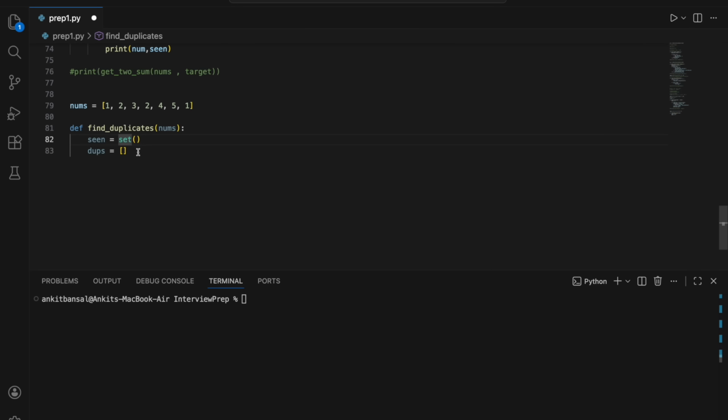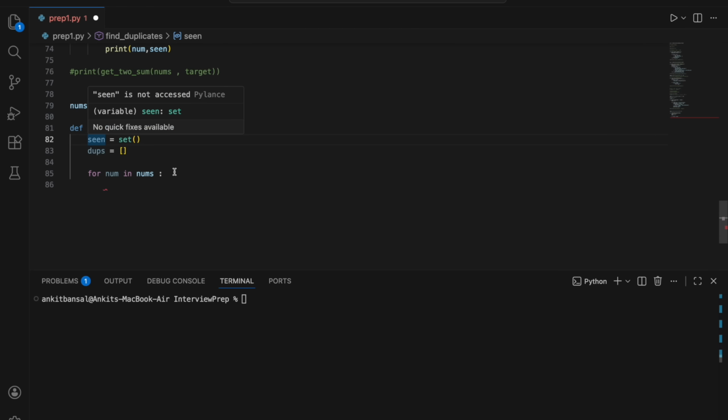What do I mean by that? So I'll run a loop for num in nums, right? And I will check whether this element is there in seen or not. If it is there, then it is a duplicate. If it is not there, then we are good.